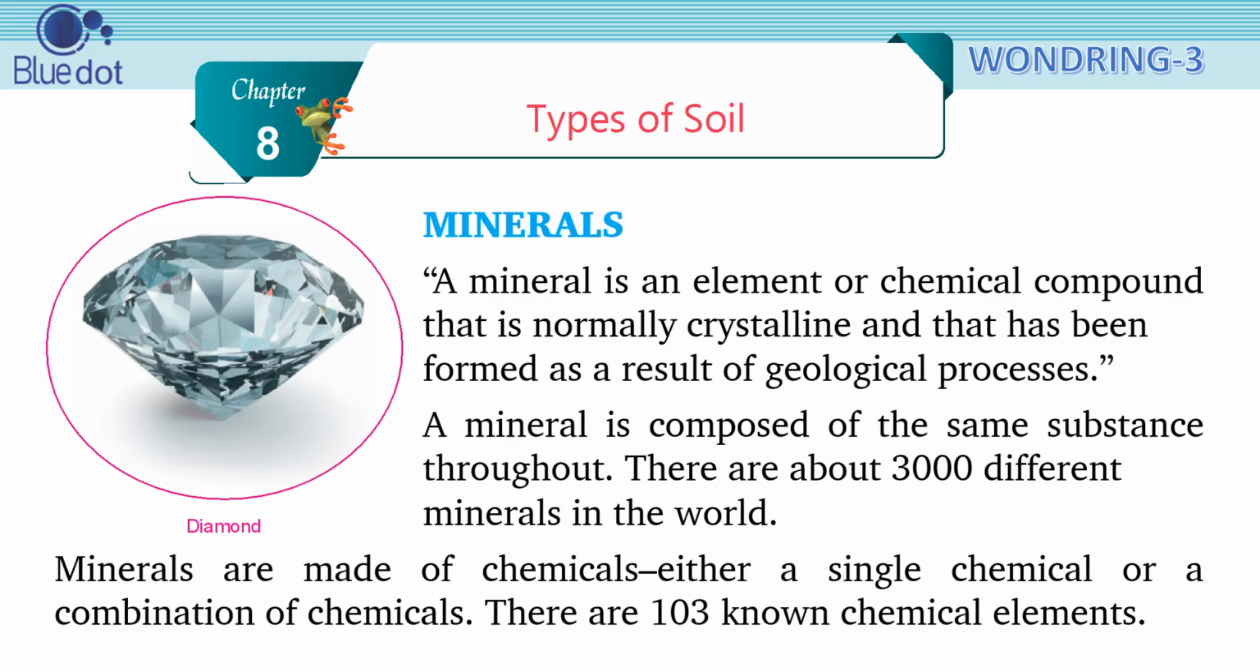Minerals. A mineral is an element or chemical compound that is normally crystalline and that has been formed as a result of geological processes. A mineral is composed of the same substance throughout. There are about 3,000 different minerals in the world. Minerals are made of chemicals, either a single chemical or a combination of chemicals. There are 103 known chemical elements.